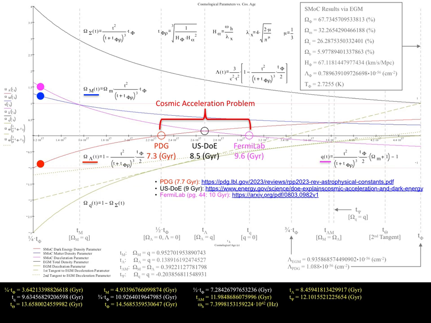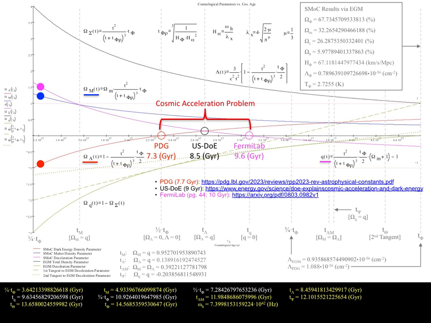Thus, within the electrogravimetric construct, the particle data group estimate of 7.7 billion years maps to 7.3 billion years, the U.S. Department of Energy estimate of 9 billion years maps to 8.5 billion years, and the Fermilab estimate of 10 billion years maps to 9.6 billion years.